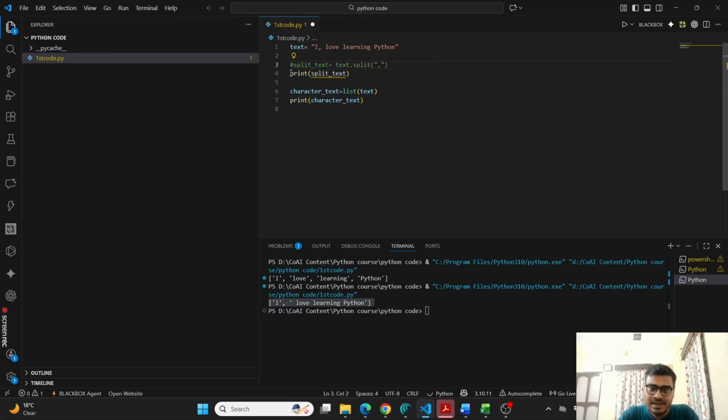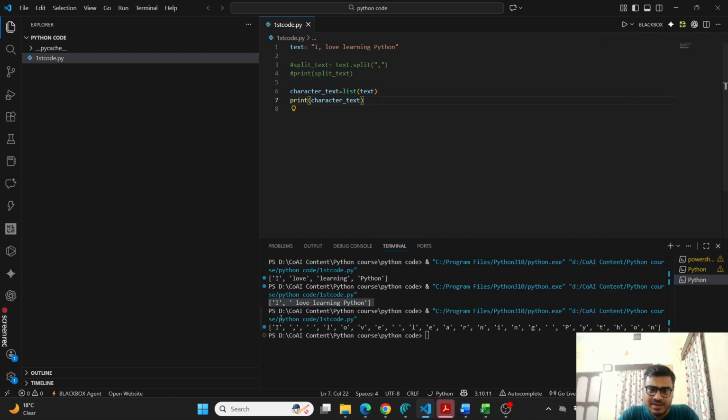We have discussed comments, right? That's why I'm using it here so that you revise it again. So it means that line is inactive now. Now if I just do this, see, look at this. Every character, even every comma, everything has been separated out. Even the space, right? Okay, fine.